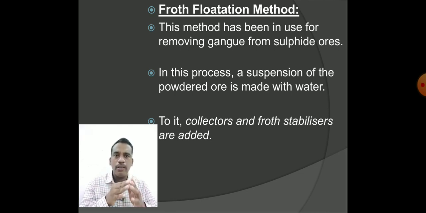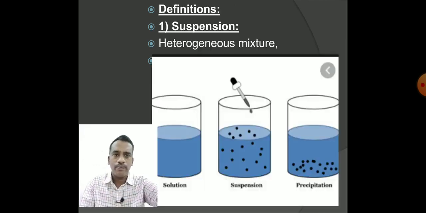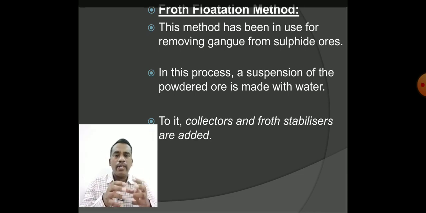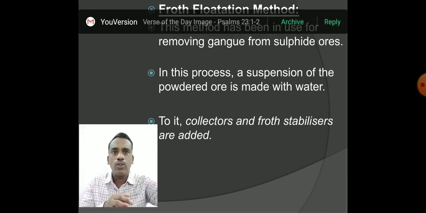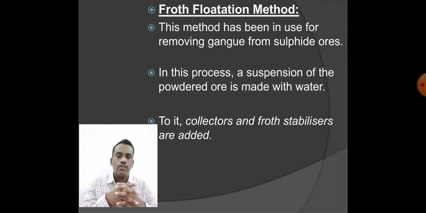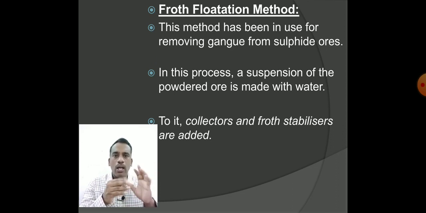Yes, the suspension means the ore particles and the water particles were not settling at the bottom, or they are not completely mixed. They are left behind as the heterogeneous mixture. So for this kind of solution, suspension, the substances are added which are going to separate the ore to the top and gangue to the bottom.